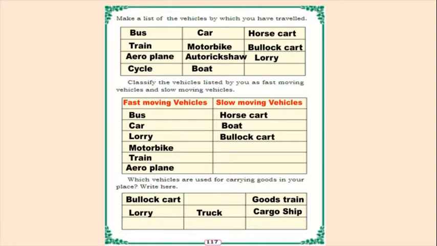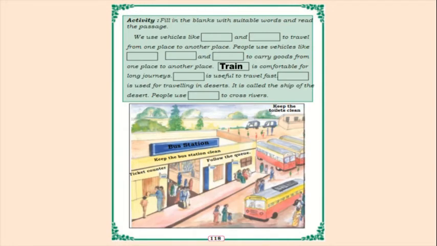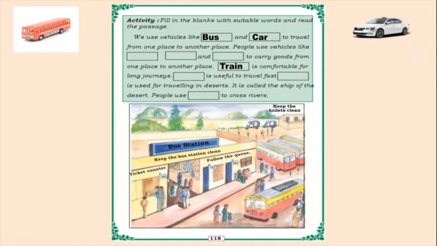One more activity. Fill in the blanks with suitable words and read the passage. We use vehicles like dash and dash to travel from one place to another place. I will write here bus and car.